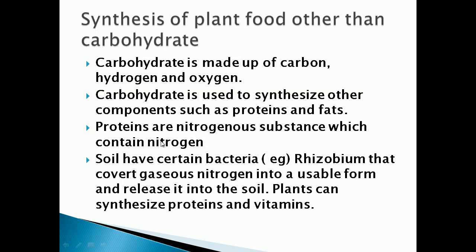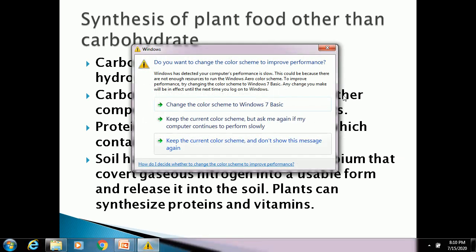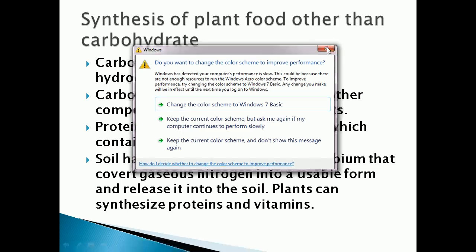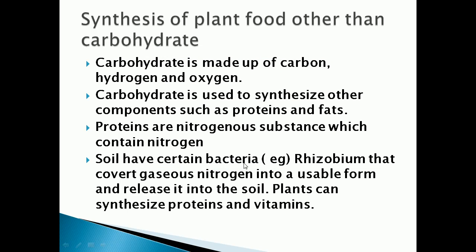Next, proteins. Proteins are nitrogenous substances. Why are they called nitrogenous substances? Because they contain nitrogen. Soil contains certain bacteria called rhizobium. What is the name of the bacteria present in the soil? Rhizobium.